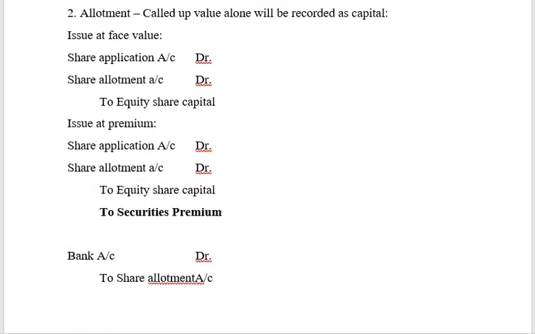Now, if you are receiving the premium amount, that premium amount will also be under the share allotment. So automatically it will get included in this entry. So receiving allotment money. Clear so far, friends? The third step. Okay. So we have received the allotment money also.